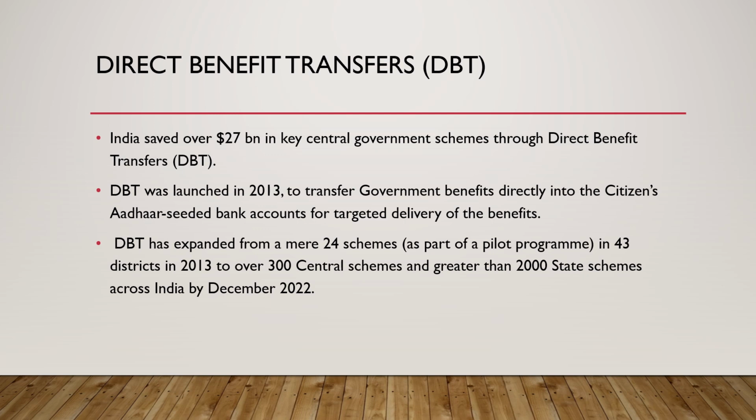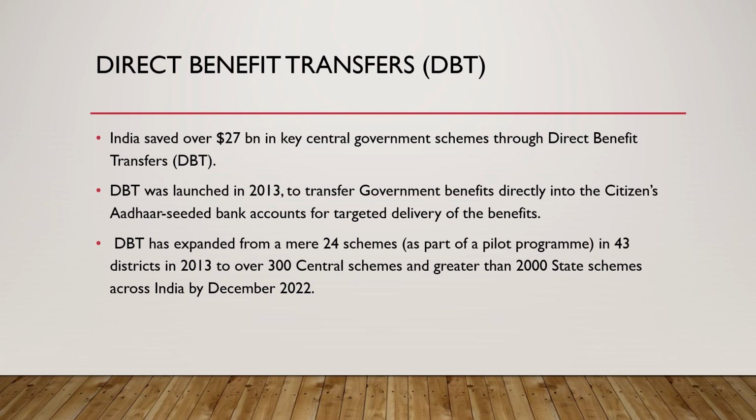Here we can see from the slide that India saved over 27 billion in key central government schemes through direct benefit transfer. So how does it work? In simple words, in earlier times there used to be a broker who would pay the person who was to get the benefit of the scheme.